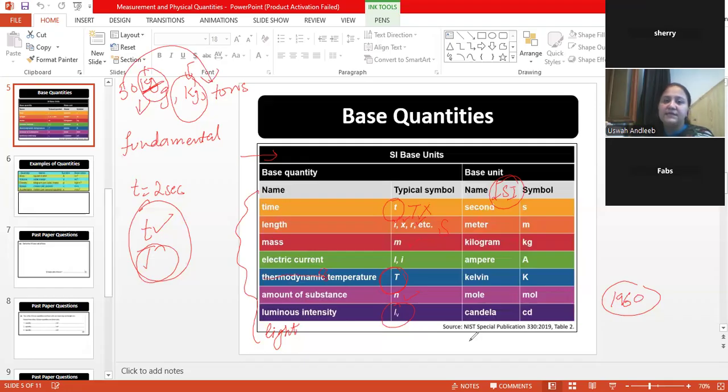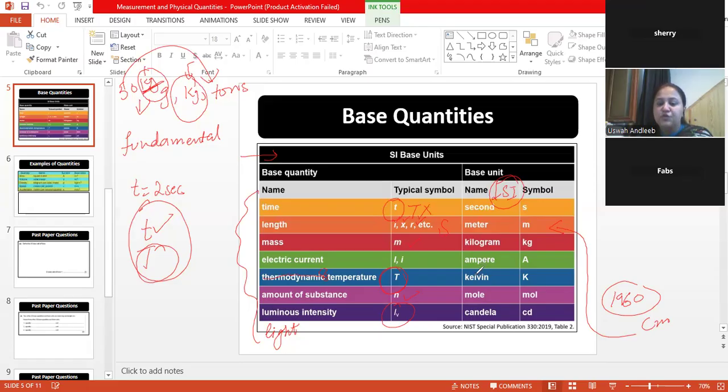Whenever in a numerical he says give your answer in a standard base unit, that means that even if he has given me a length in centimeter, and he says give your answer as SI unit without providing it, it's obvious for me that I have to give my answer in meters. As a student, you can utilize this concept up to this point: you have to utilize these SI units in the numericals.